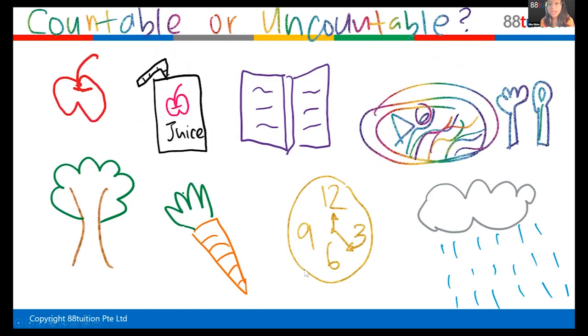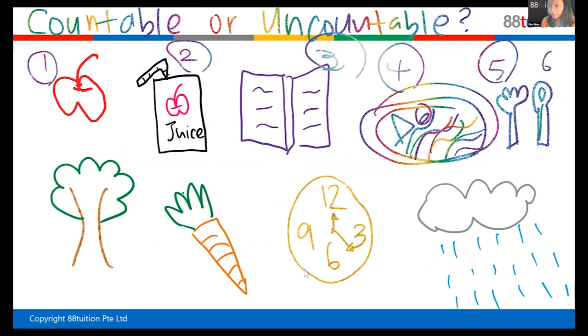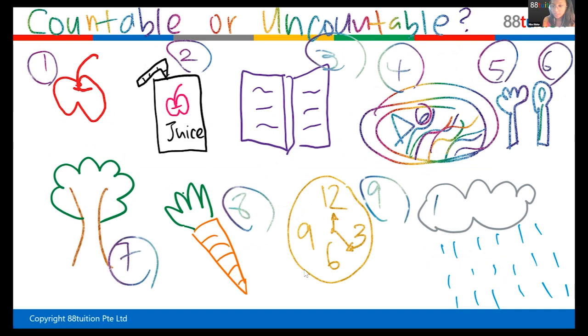Okay, now I have drawn a few pictures here. I'm going to number them. This is picture number 1, picture number 2, picture number 3, picture number 4, picture number 5, picture number 6, 7, 8, 9, and 10. Can you tell me what are the pictures I have drawn? What's the first picture? Apple.